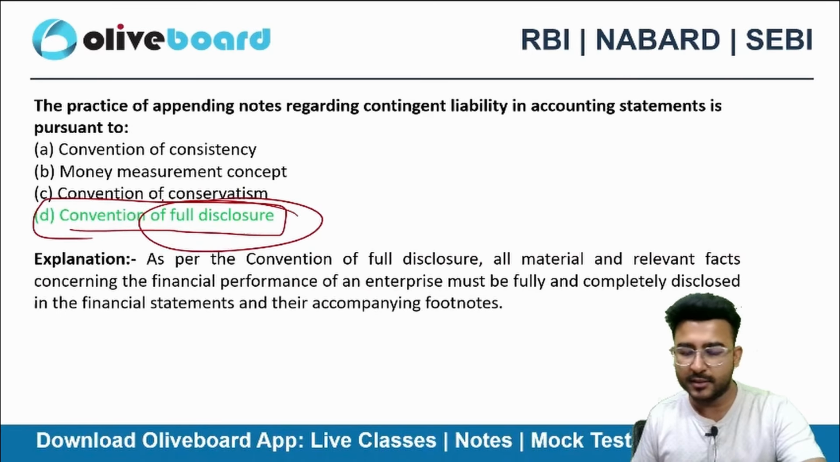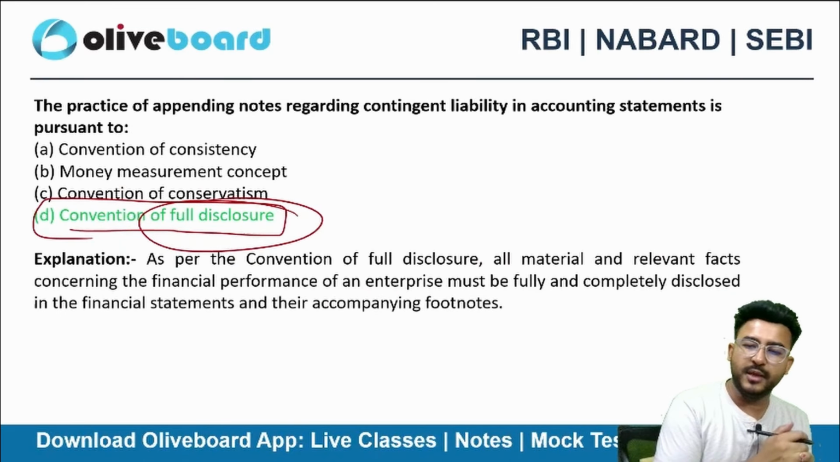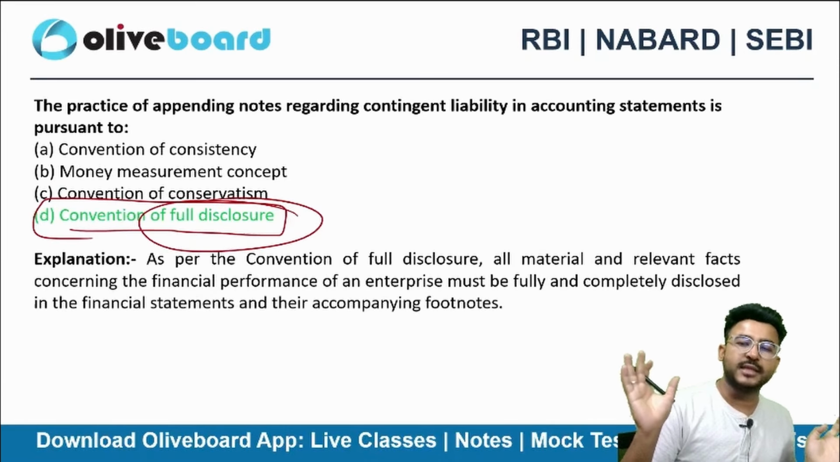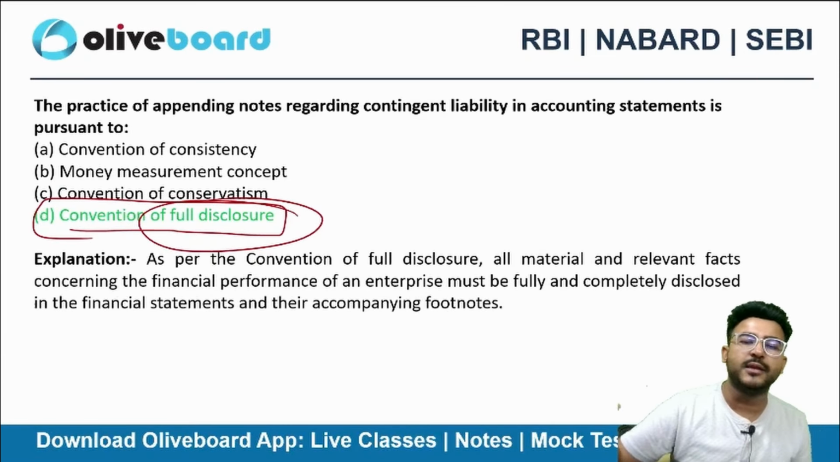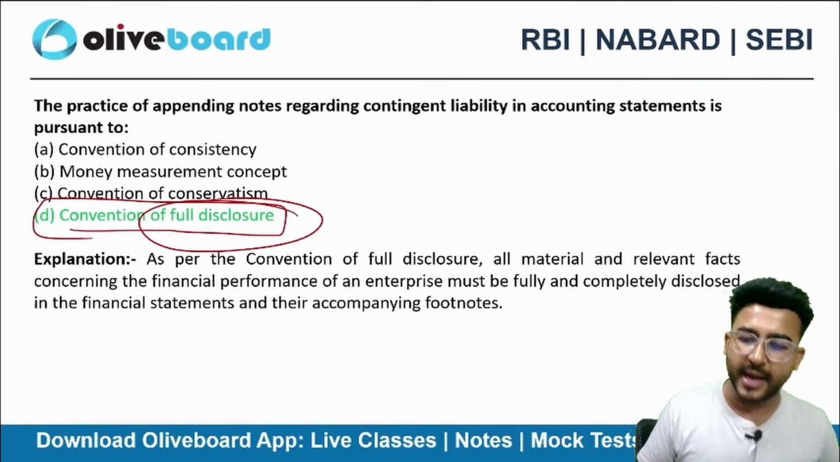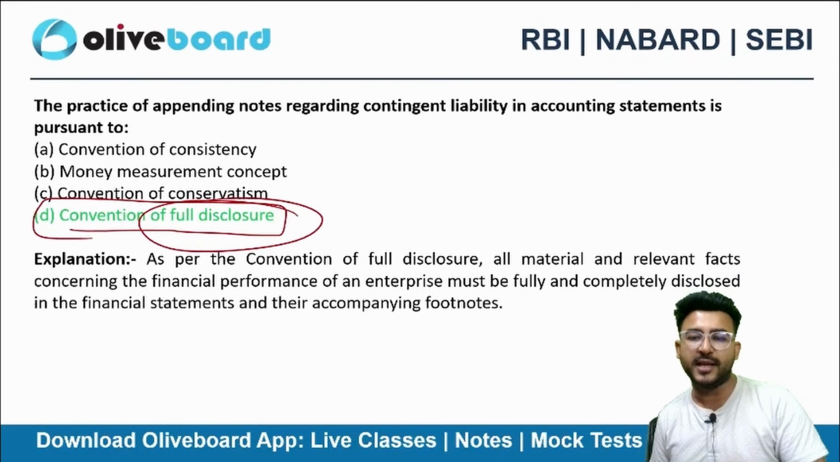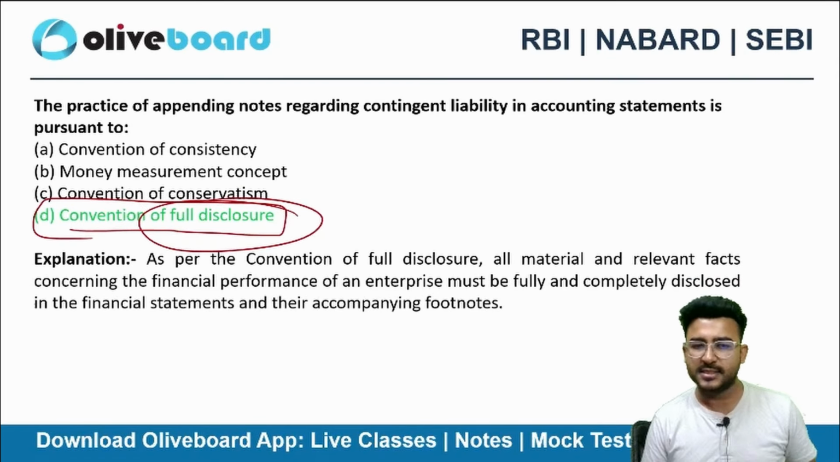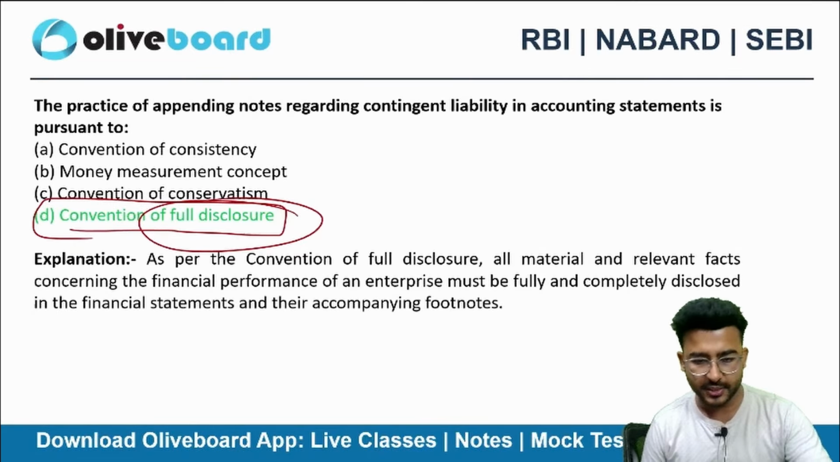It doesn't matter. Somebody filed a lawsuit on me of 1 crore rupees. I'll be disclosing that in my notes to accounts. I can't record it in my balance sheet because of the money measurement concept. I don't know how much will actually materialize. It is still pending in court. So that's why I can just disclose it in my notes to accounts, right? Option D here will be the correct choice.